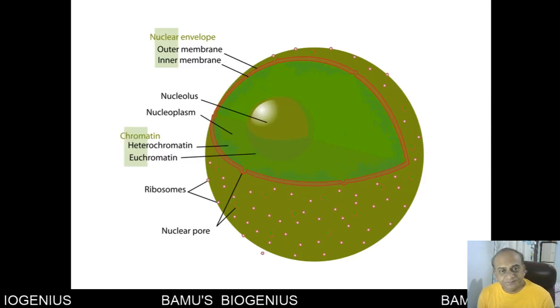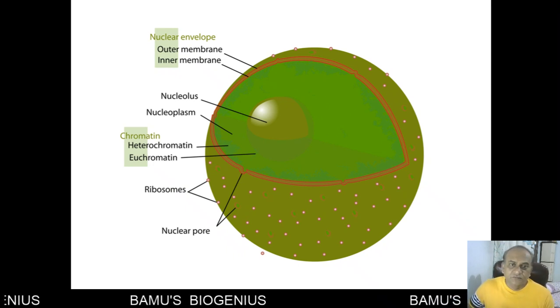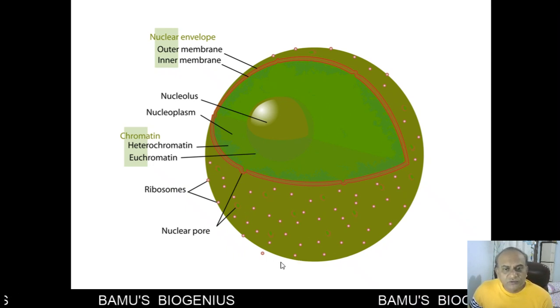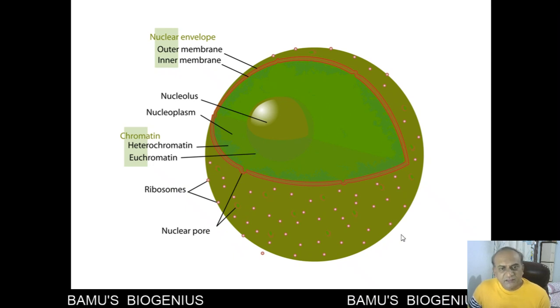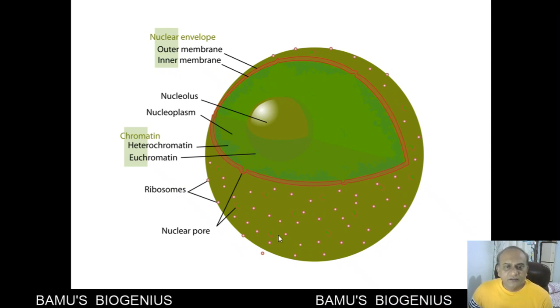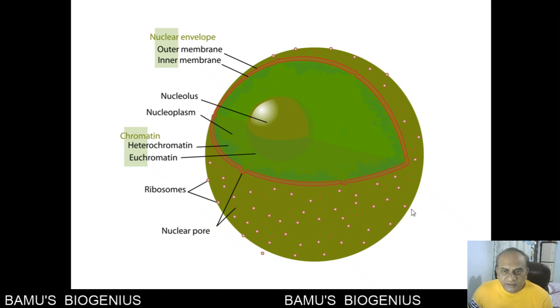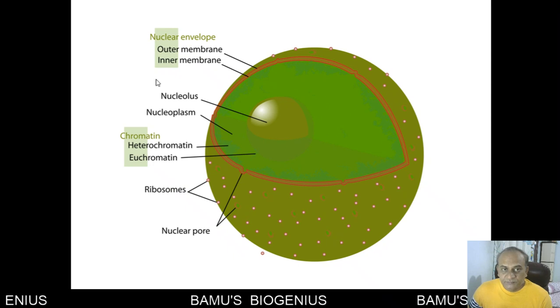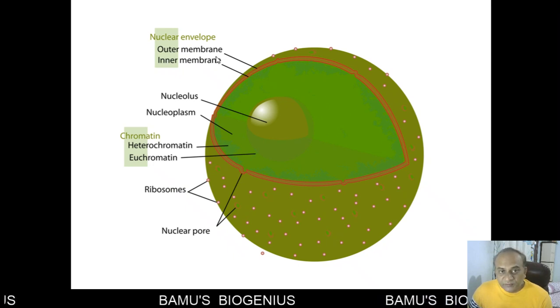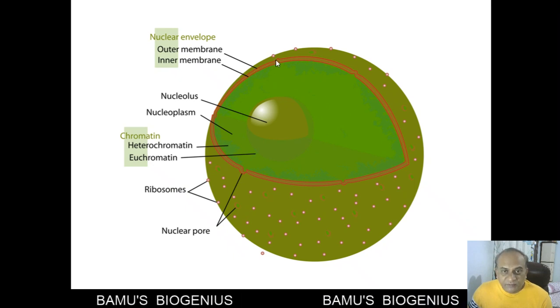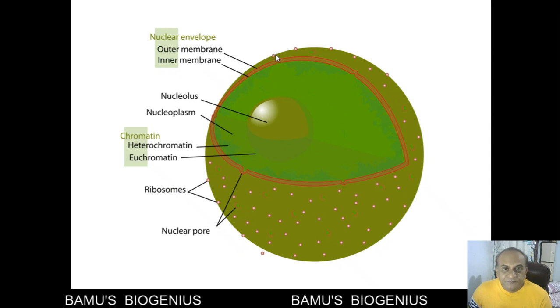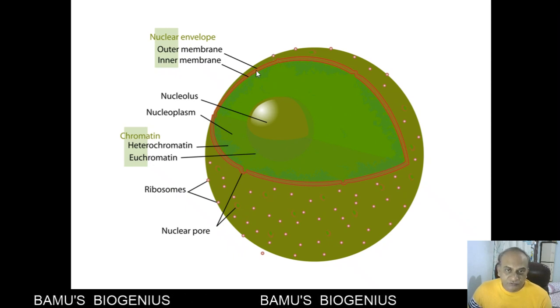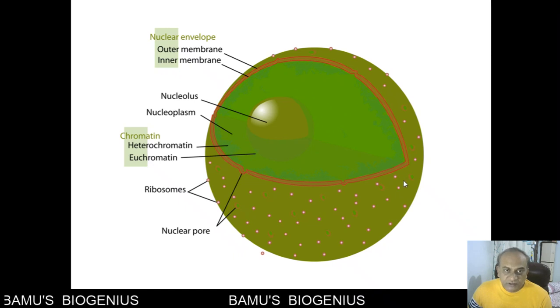Now if we see the structure of the nucleus, the nucleus is bathing in the cytoplasm, and you will find that the outermost layer of the nucleus is a double walled layer, and that's why it is called a nuclear envelope. Here is the outer membrane and the inner membrane. The outer membrane and inner membrane are continuous at the point of the nuclear pore. So this is the nuclear envelope.